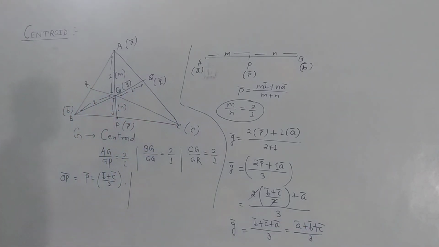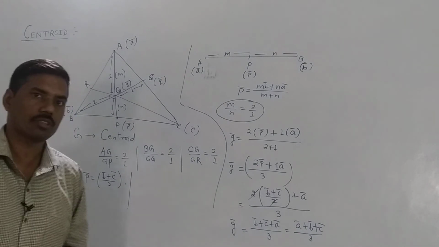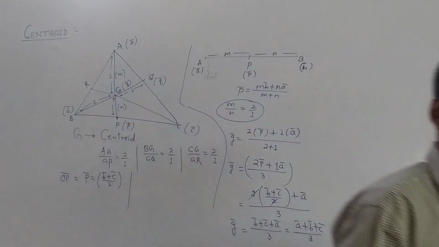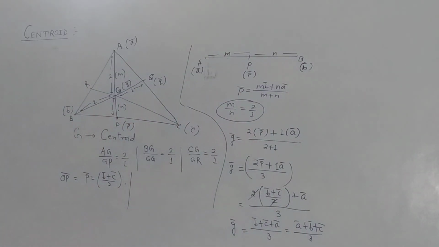So the position vector of point G, that is the centroid, is given as vector A plus vector B plus vector C upon 3. Okay, please make a note. This is the position vector of the centroid, that is vector A plus vector B plus vector C upon 3.